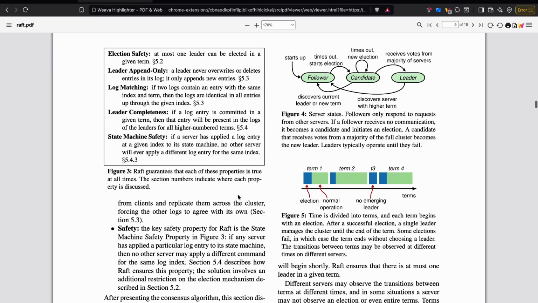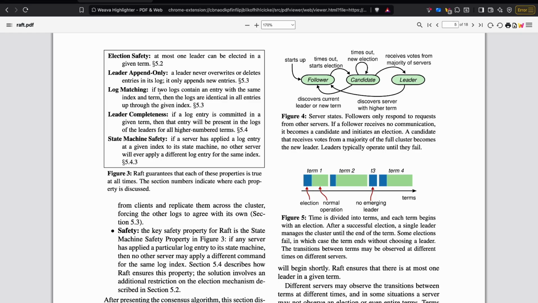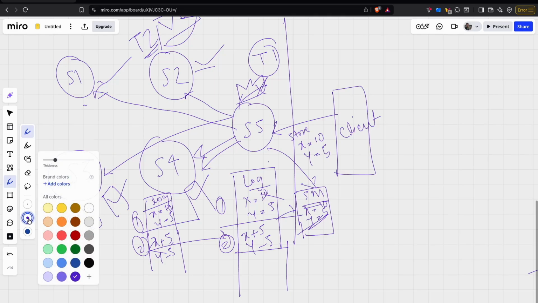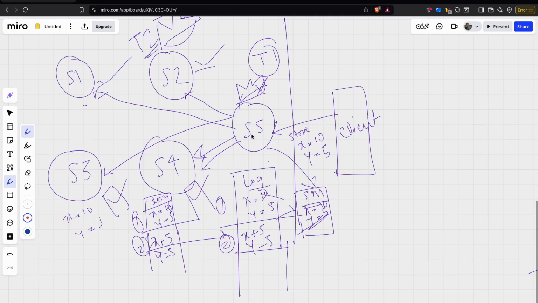So what is it saying? If two logs contain an entry with the same index and term, then the logs are identical in all entries up through the given index. So let me show what this means. So this was term one, index one. This was term one, index two.